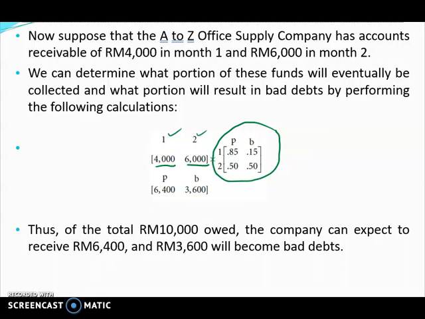So you have 6,400 and 3,600. That means out of this 10,000, because 4,000 in the first month and 6,000 in the second month altogether is 10,000, the company can expect to receive 6,400, and another 3,600 will become bad debt.